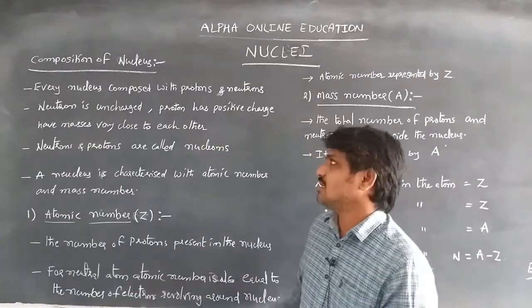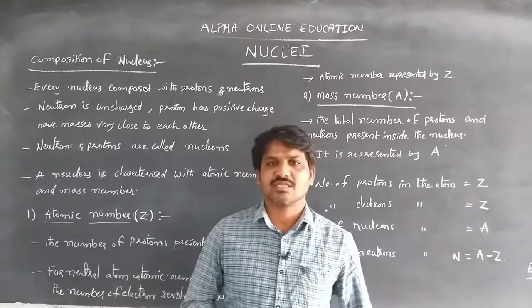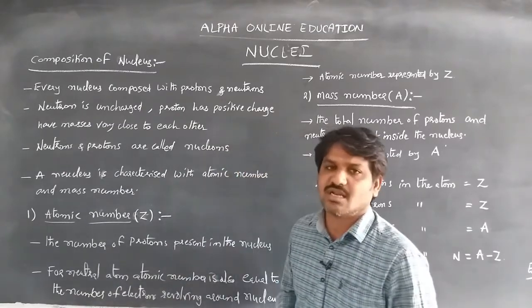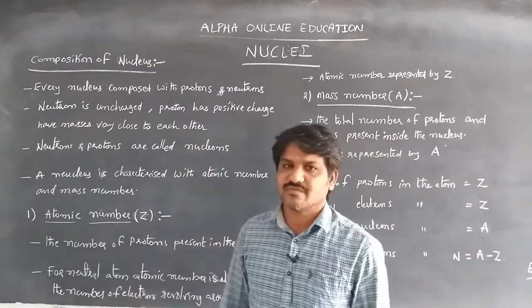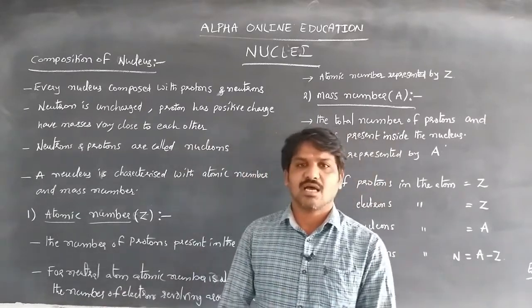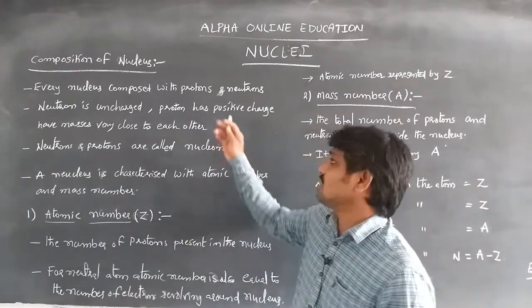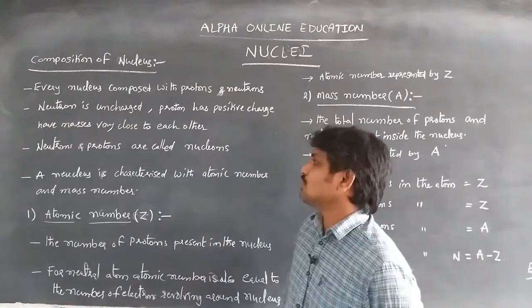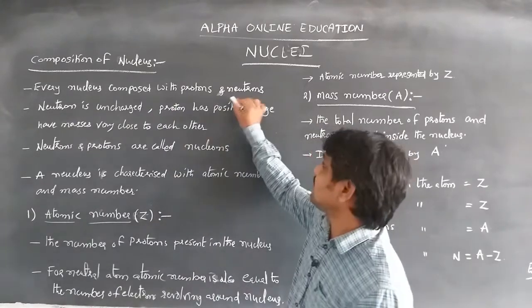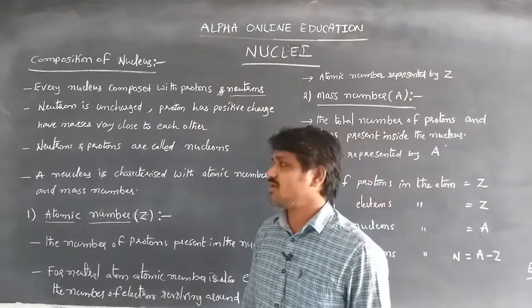After that, the composition of the nucleus: the positive charge contained in the nucleus is due to protons. Protons lie in the nucleus. Chadwick found that every nucleus is composed of protons and neutrons. Neutrons are uncharged particles and protons are positively charged particles.